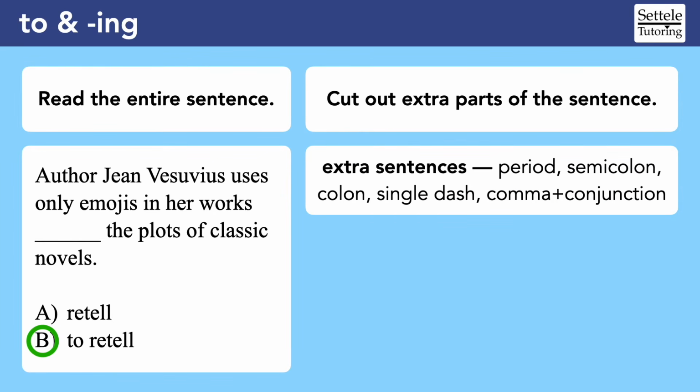If we're interested in sentence structure, then we should stick to the sentence with the blank. That includes getting rid of the opposite side of compound sentences with semicolons, colons, dashes, and conjunctions like "and." Watch my lessons on all of these punctuation marks to better understand how they join sentences together.